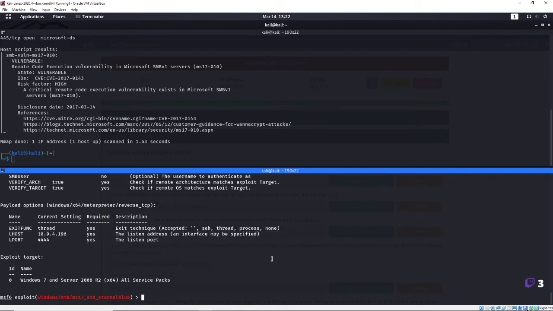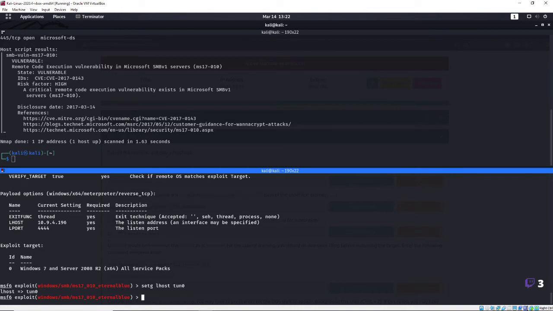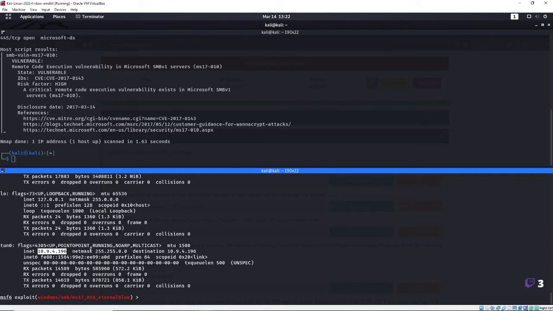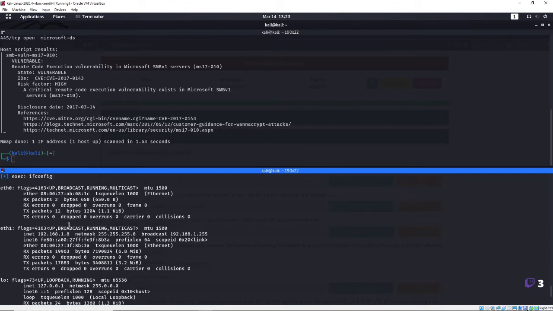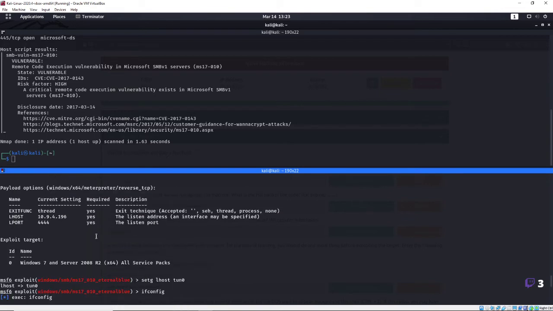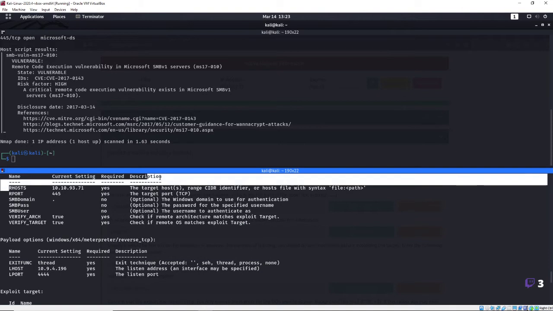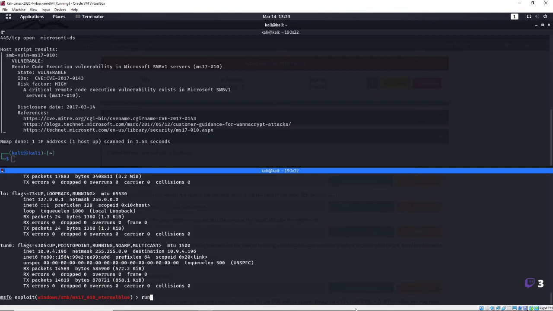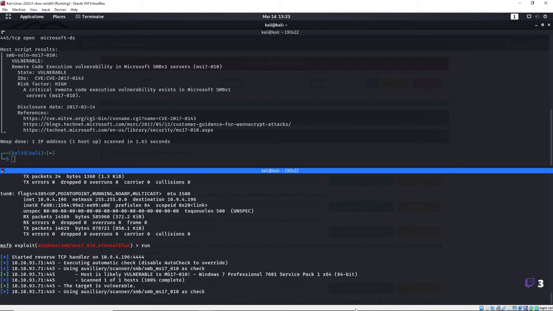I did set it globally on that, but if you don't want to do that, you can always do a set global LHOST tun0. All right, we know that because if we do an ifconfig, we can see that 100% I'm using tun0. All right, which is that IP address right there. Do not use these IP addresses. Okay, don't use your host machine's IP address. Use your tunnel IP address because that's where you're connected to TryHackMe with. And I have my remote host. That looks good. Remote port looks good. So let's go ahead and run this guy. We're going to run him and let's see what happens.